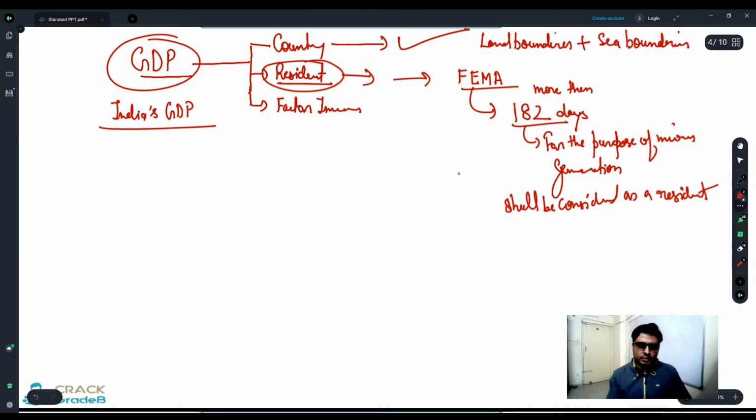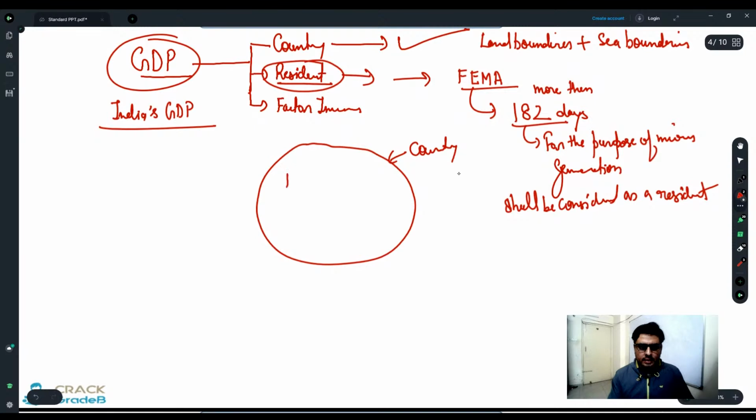So the first condition is what? You should be in the country. So this is my country. Now here there are two kinds of people: resident Indians and non-resident Indians. Right? Those who are Indians and residing here are resident Indians. There are some Indians, for example, Lakshmi Niwas Mittal. He is an Indian. He was born in India.